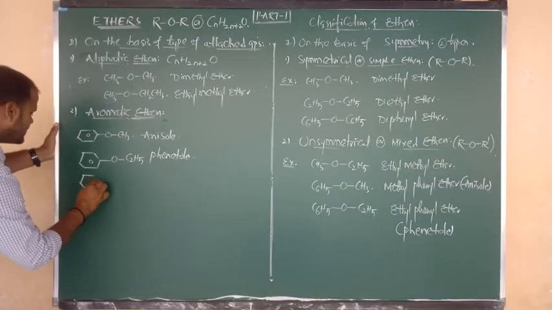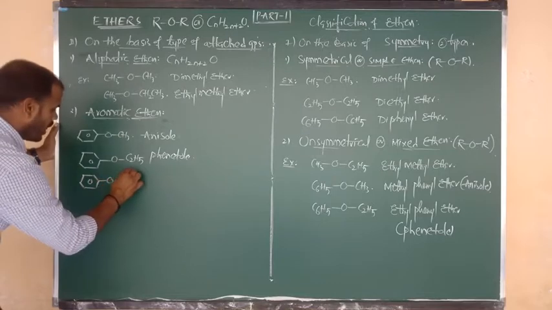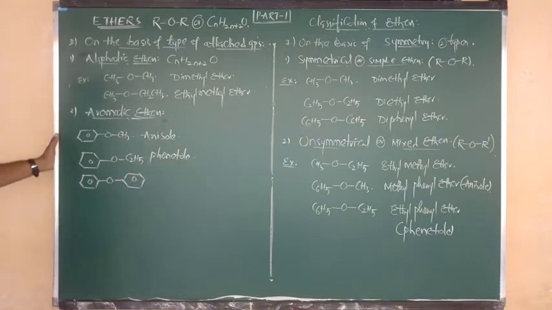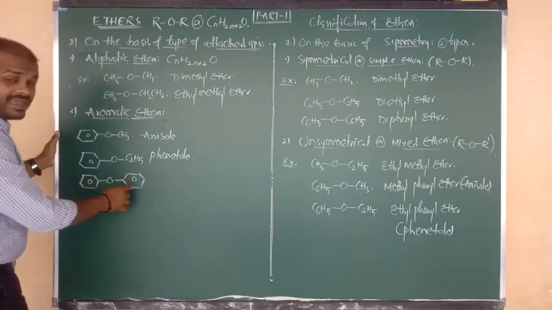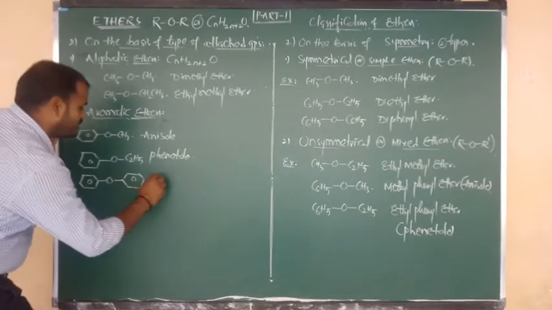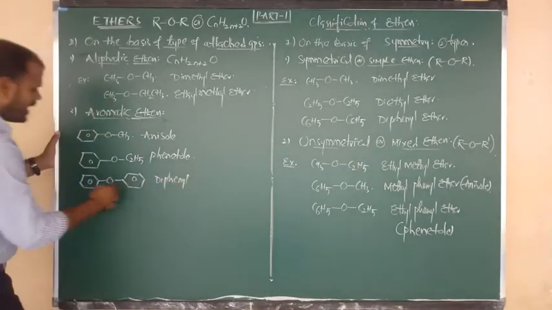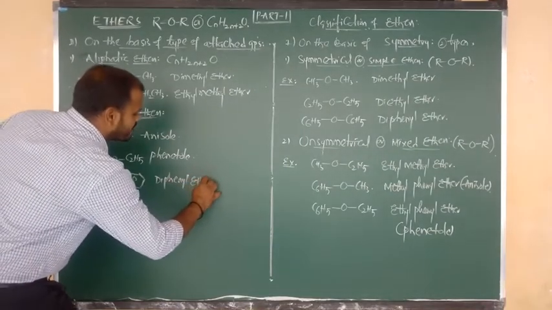Next, another example. Suppose C6H5, or benzene, connected to O, and O connected to another C6H5, or benzene. How many benzene rings are there? Two benzene rings. So what can we say, diphenyl. Phenyl, phenyl, diphenyl, looking like ROR, so we can say ether.